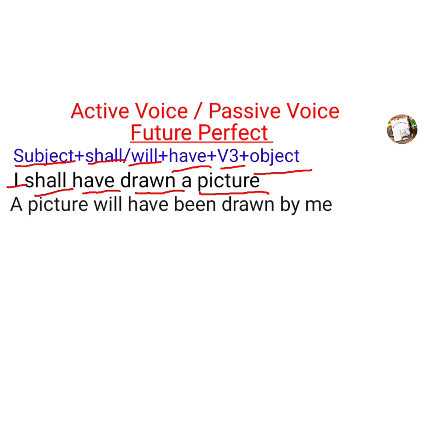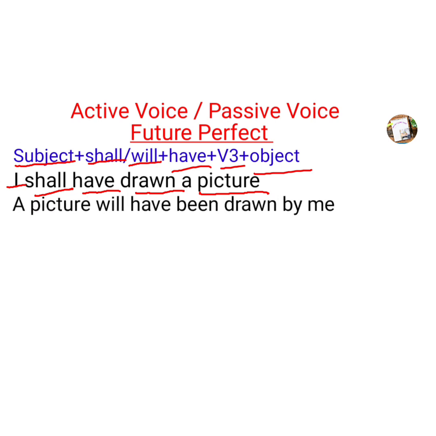Now when it changes to the passive form, the first rule is that the object changes to subject. What is the object here? A picture. A picture changes to subject. Will is the auxiliary verb, have is added, been is added, drawn is the V3 form, and by is the common word. Me: the pronoun I changes to me. A picture will have been drawn by me.